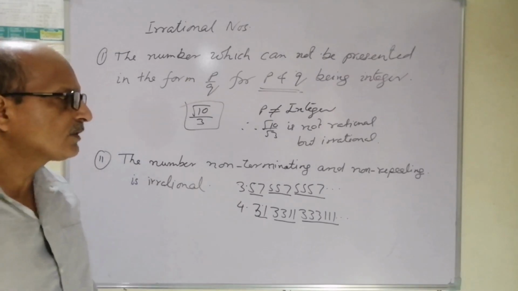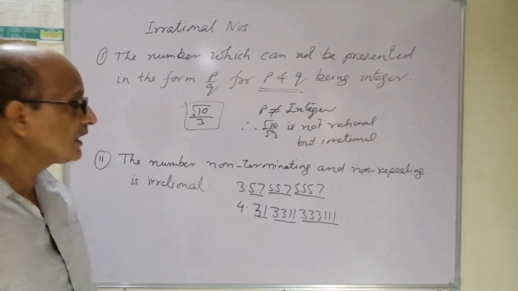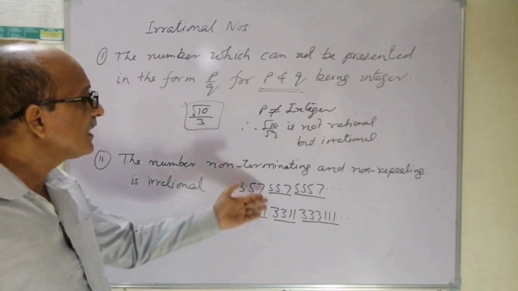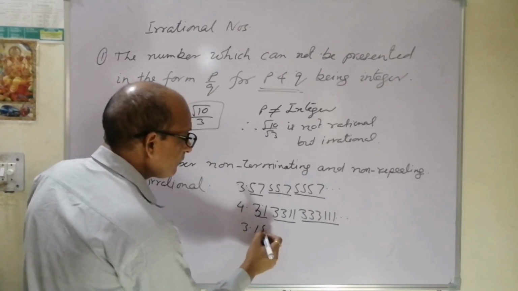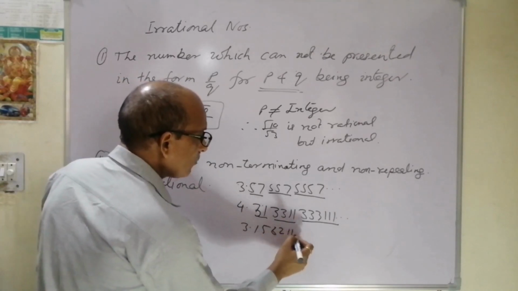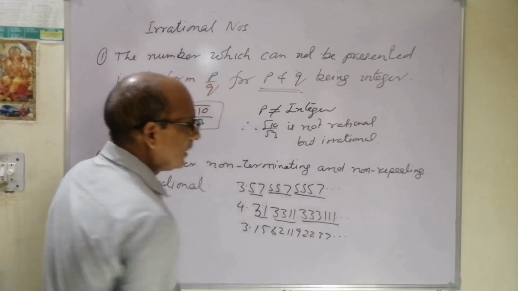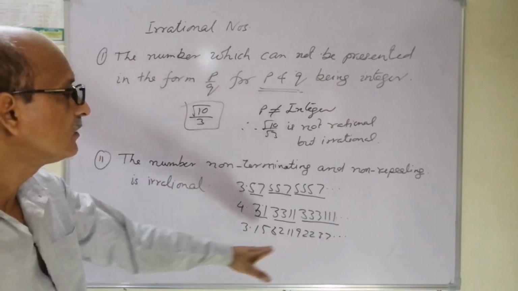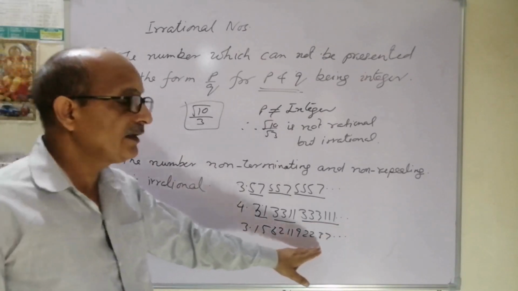Other examples you can say are pi or exponents, etc. They are also irrational numbers. It is based on a pattern. Sometimes we write 3.15621192237 dot dot dot. Here we can see where the repetition is. So we can say this is also an irrational number.